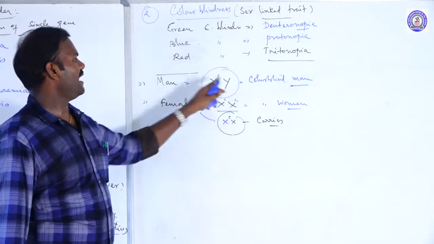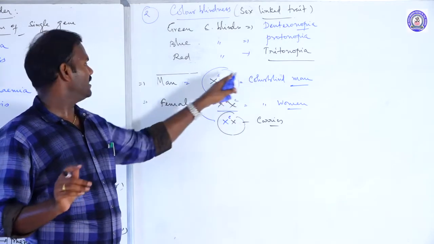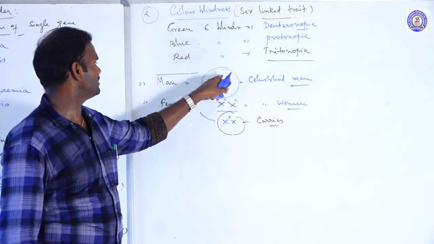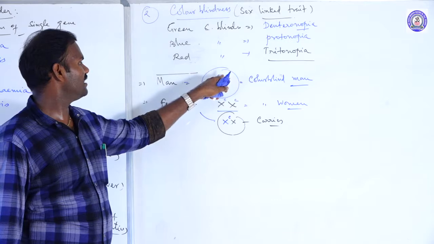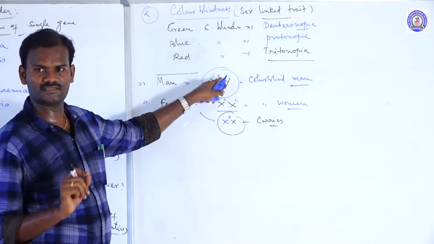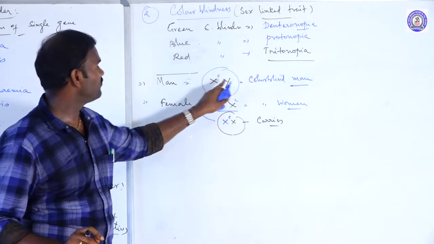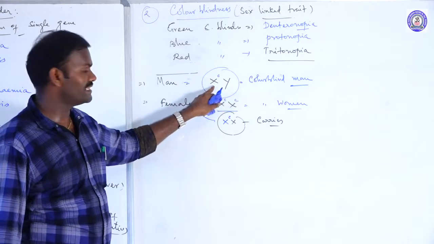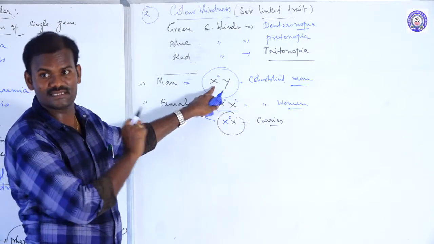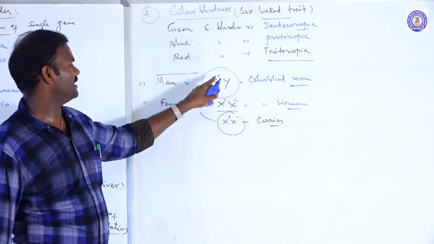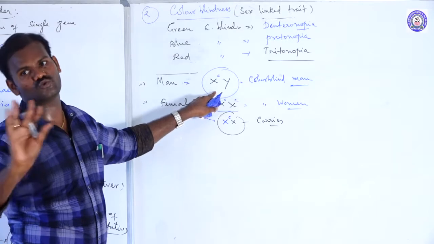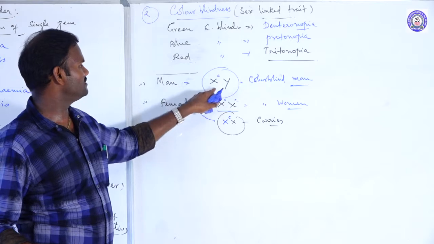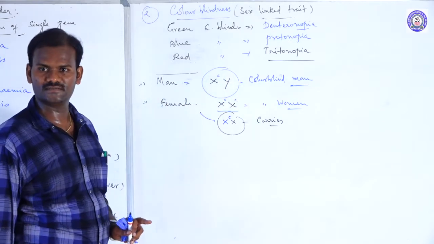Remember, a man is completely colorblind if his X chromosome carries a single recessive gene. The single recessive gene is responsible for color blindness. It is carried only by the X chromosome. He is fully affected; the Y chromosome does not carry it. So it is nothing but X-linked sex inheritance. The recessive alleles are attached to the X chromosomes. In human beings, a male contains only 1 X chromosome. If the X chromosome contains recessive alleles, he is a completely affected, colorblind person.